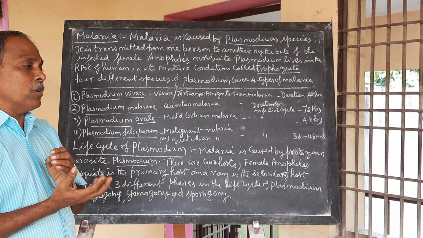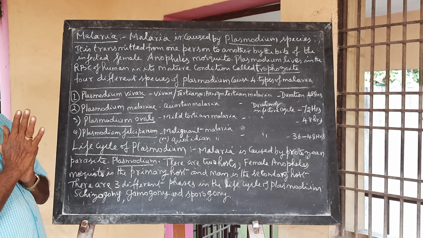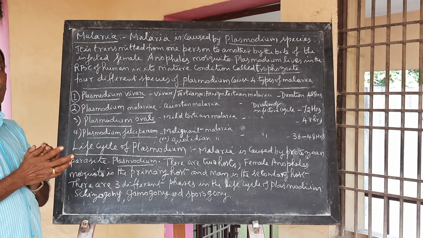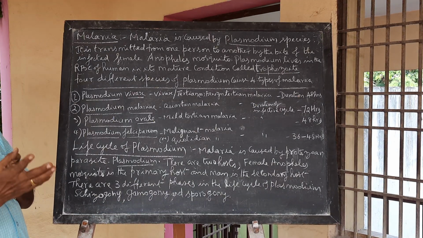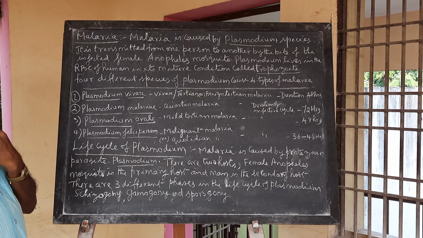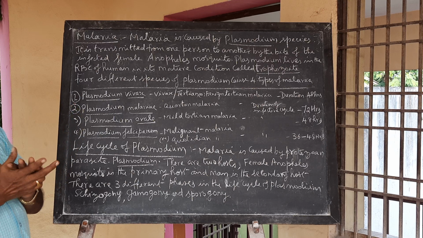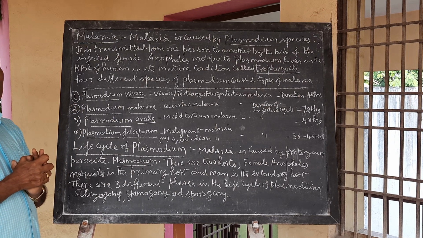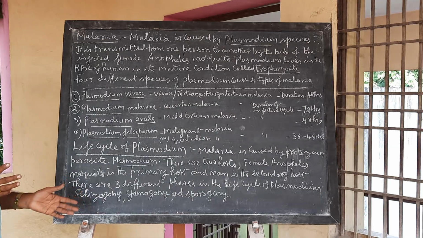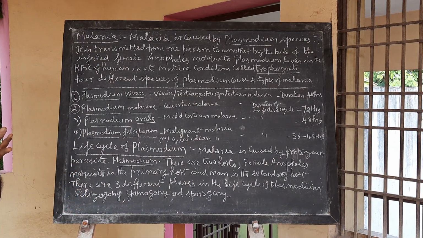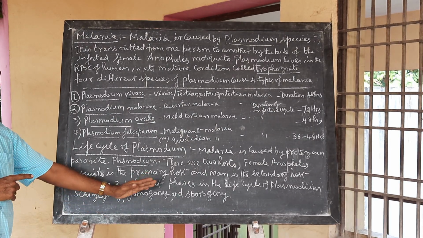The zygote develops into a structure called the ookinete. The ookinete migrates in the mosquito's gut and develops into an oocyst. Then sporogony: the oocyst's diploid nucleus divides by meiosis to form 4 nuclei, which give rise to many nuclei to form sporozoites. The sporozoites migrate to the salivary glands of the mosquito, and the next cycle begins. So this is the life cycle of Plasmodium: schizogony, gamogony, and sporogony.